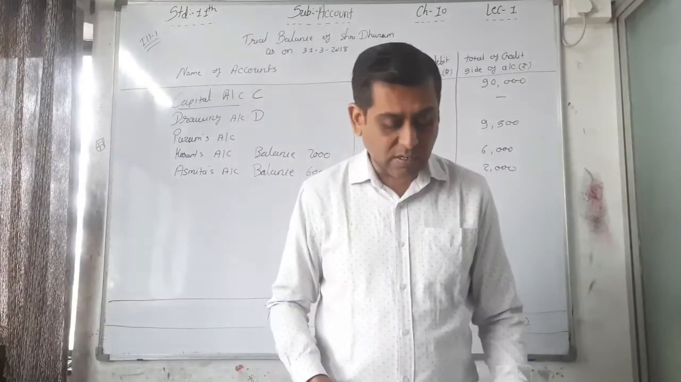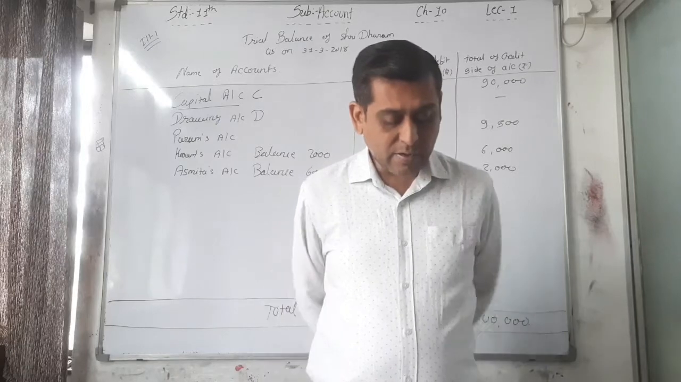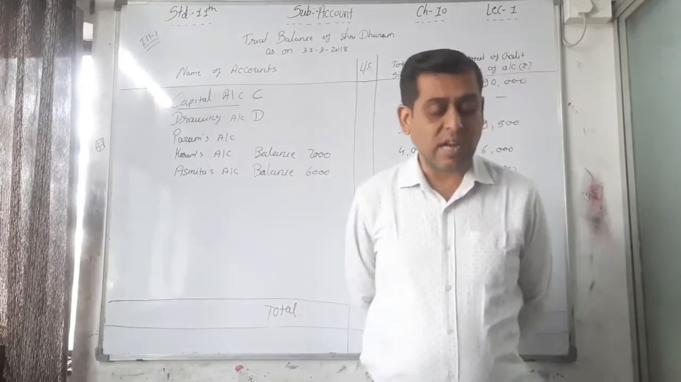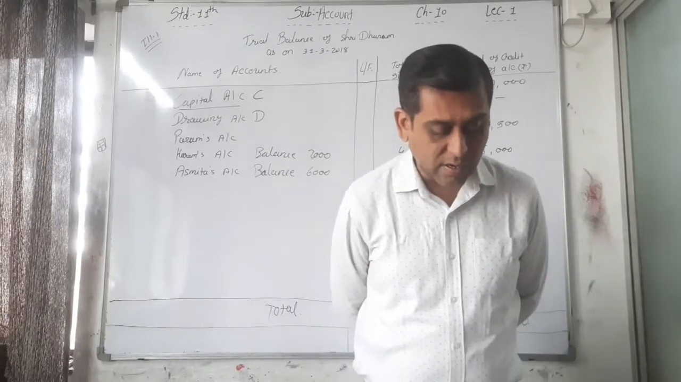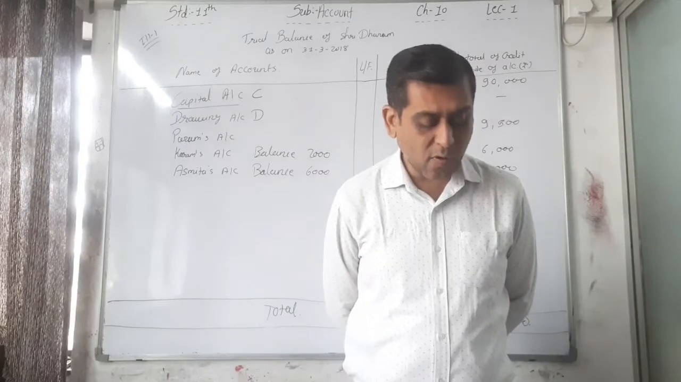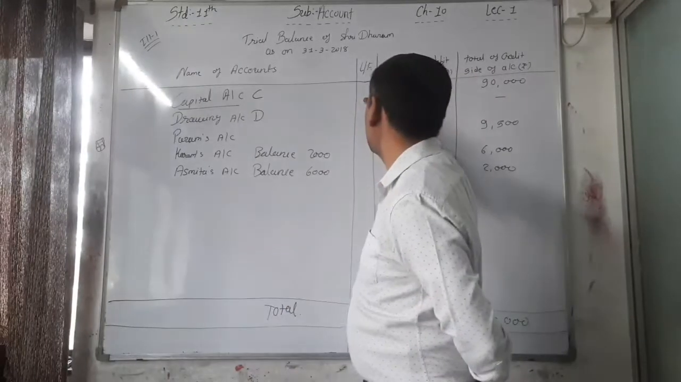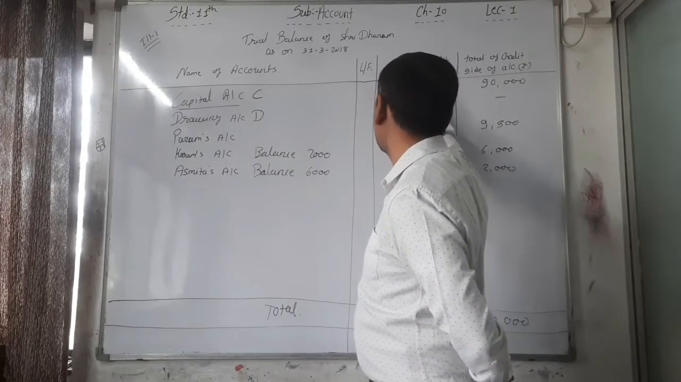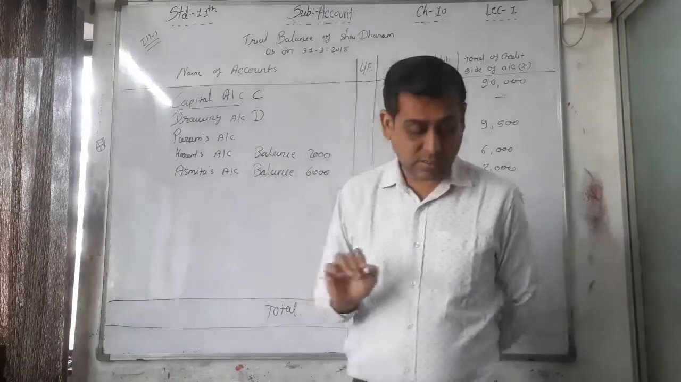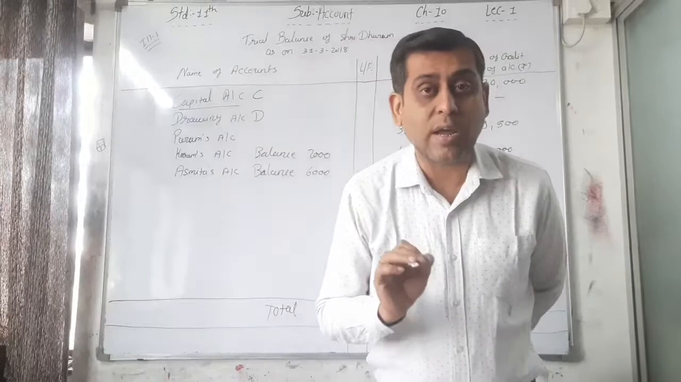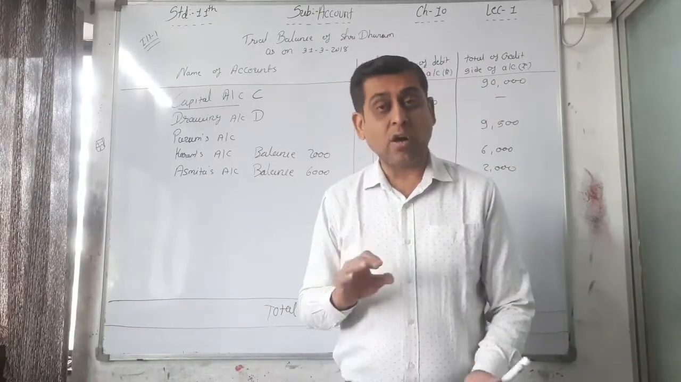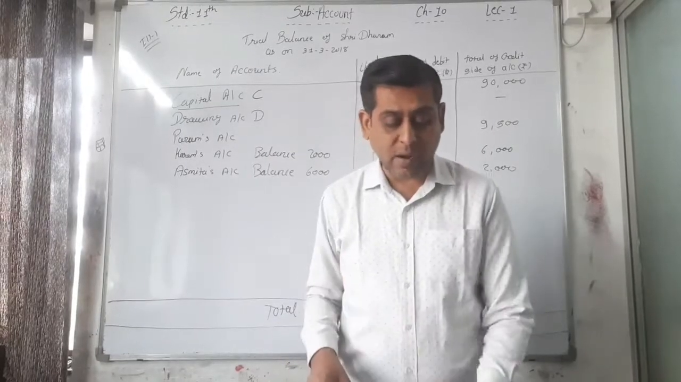Now see the answer. Trial balance, debit side and credit side of accounts, that is the answer. See the answer. Trial balance of Inder as on 31st March 2018. Name of accounts, LF, debit. Now see the total. We just have to record the debit side of account and credit side of account, and you can prepare the trial balance of Inder.